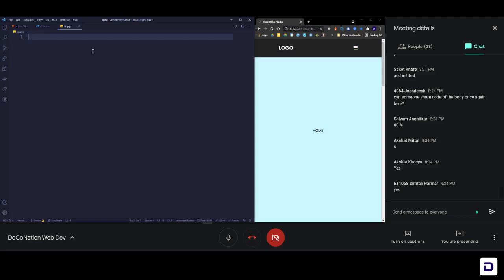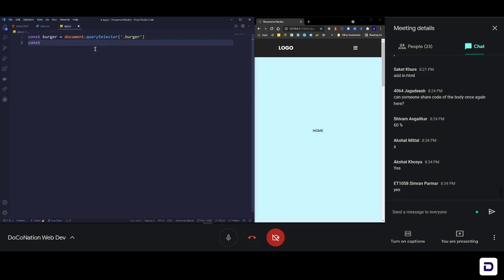And the way you bring both of them in is like this. Okay, so const, and then you give a variable name. Let us make it burger, is equal to, and then you write document dot querySelector, because I'm going to use class to bring that in. So querySelector, and then in bracket I'm just going to write the class. So the class is dot burger. Okay, so basically this brings in that burger icon to my JavaScript file,